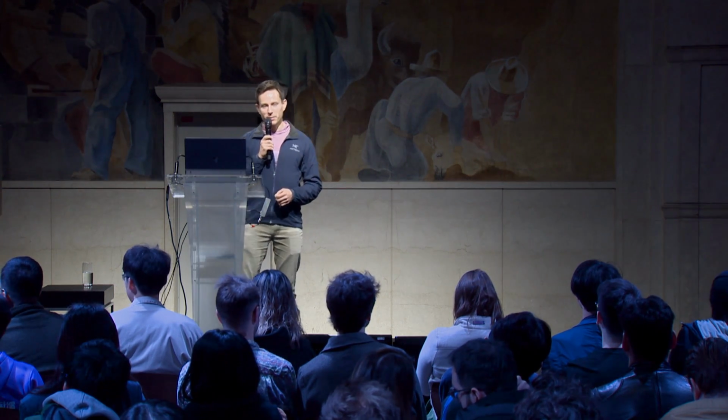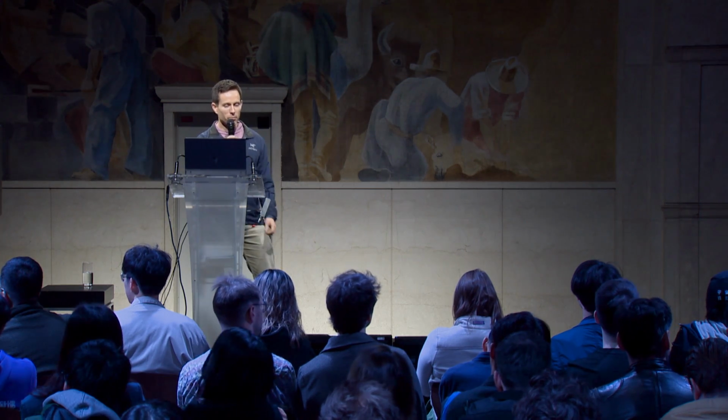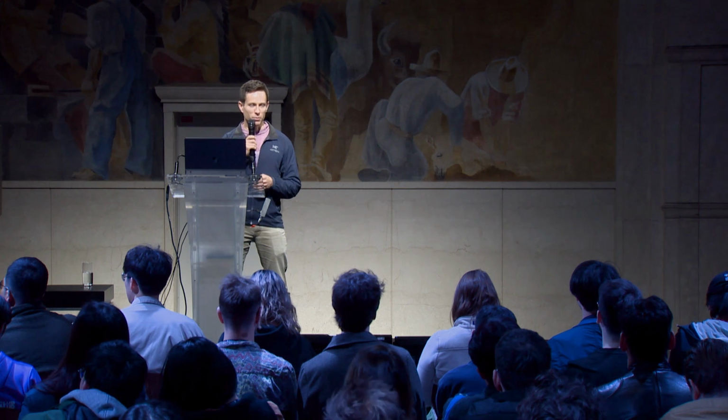So that works. We went pretty far down that path of implementing that. But there are some problems with it. It's still a little bit slow. Even if we're holding your transactions automatically to wait for that new randomness, we have to wait. If there's a randomness round running continuously in consensus, it will be in a state where some of the partial signatures for that randomness have been revealed, but not all of them.